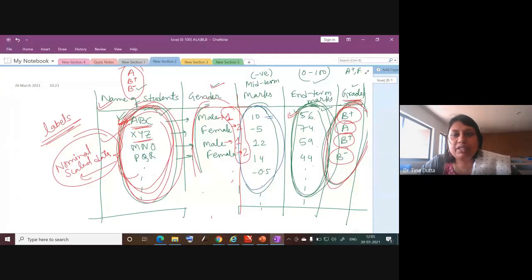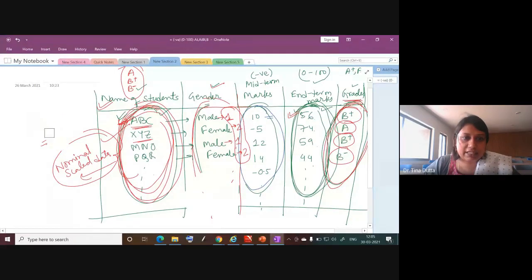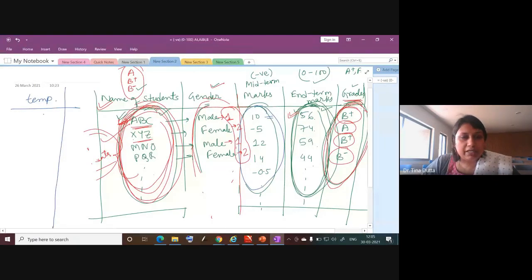So theoretically, the marks can go up to any negative point. Similarly, if you see another variable, for example, temperature, which is not in this data set, but sometimes we capture the temperature of a place, right? Generally, if it is in Celsius, suppose somewhere it is minus 26 degrees Celsius, it could be. Somewhere it is minus 5, somewhere it is 0, somewhere it is 27, 35, maybe 45, right?